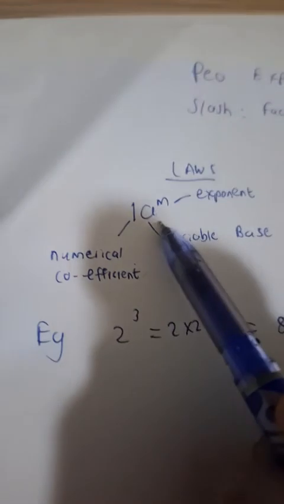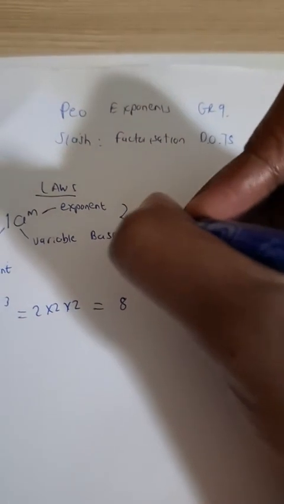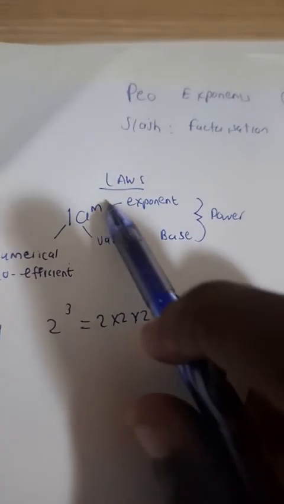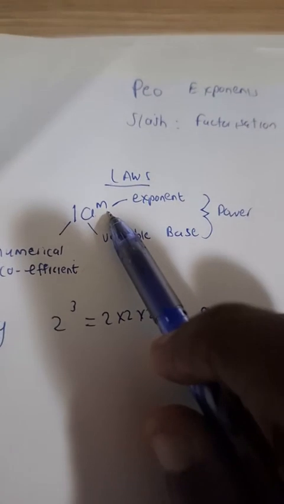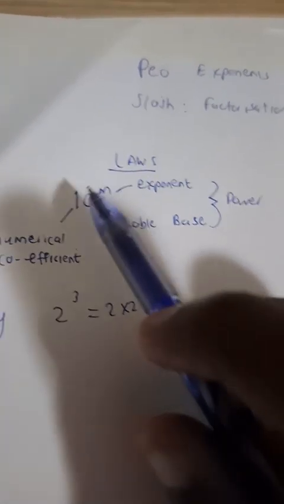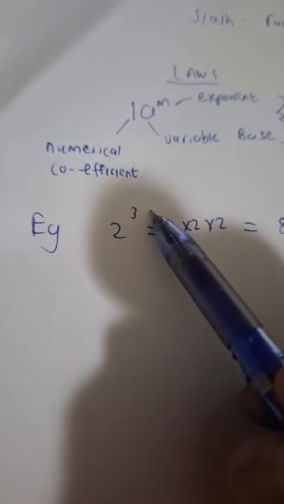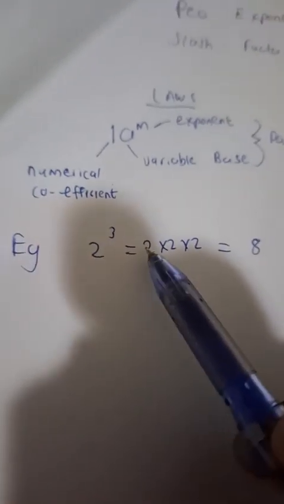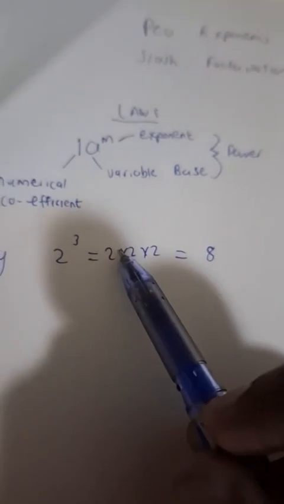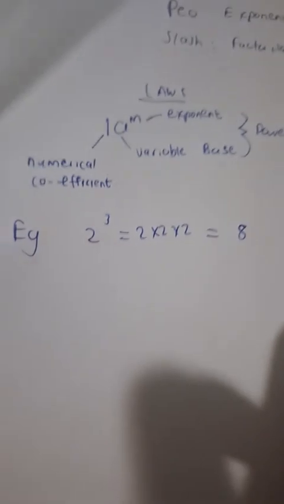So basically, since we understand this is a base, this is an exponent, all right? And together, we refer to this as a power, okay? So when we read it, a to the power of m. So this is like 2 to the power of 3. And this simply means that we are multiplying 2 by itself how many times? 3 times, and therefore 2 times 2 times 2 is equal to what? To 8.